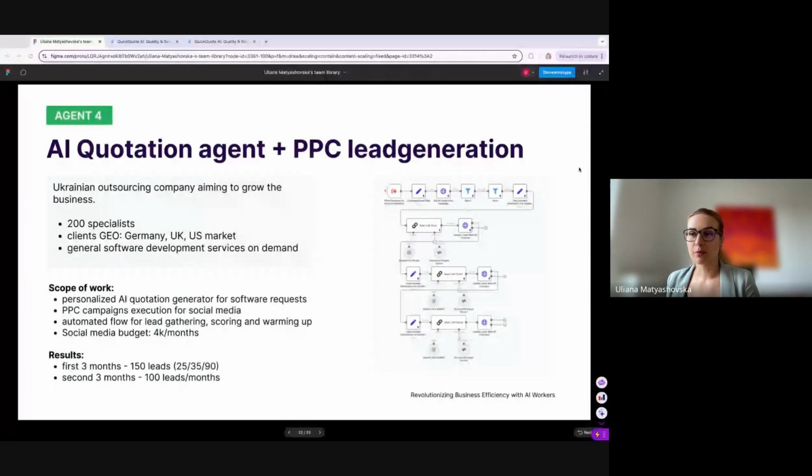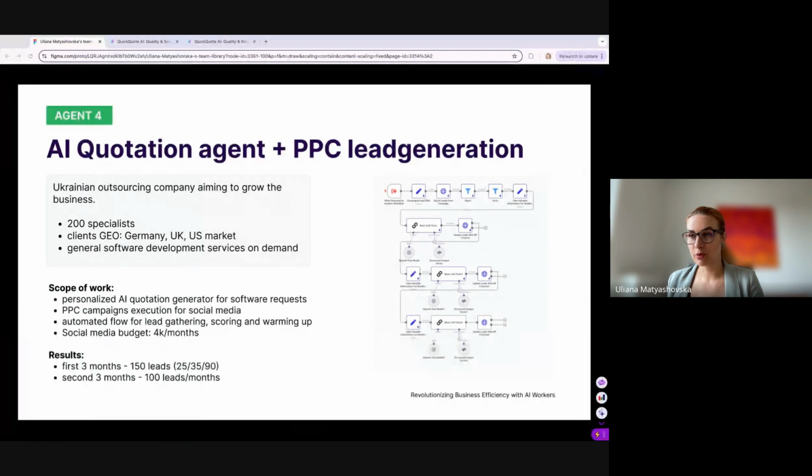So this is also from a presentation I will share with everyone. We have all these numbers and details. This is the AI quotation agent plus PPC lead generation campaigns. One of our customers is a Ukrainian outsourcing company, also looking for new approaches to lead generation.